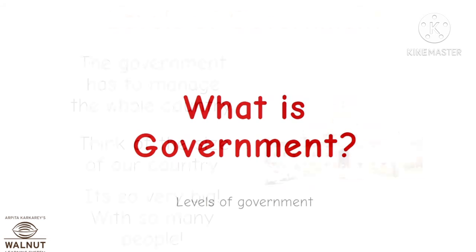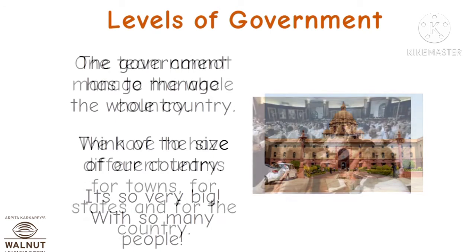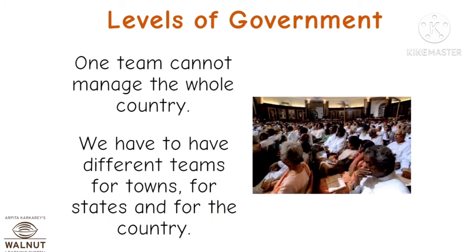Levels of government. Now, the government has to manage the whole country. Think of the size of our country. It is very big with so many people. Nigeria is a very big country with a population of over 200 million people.